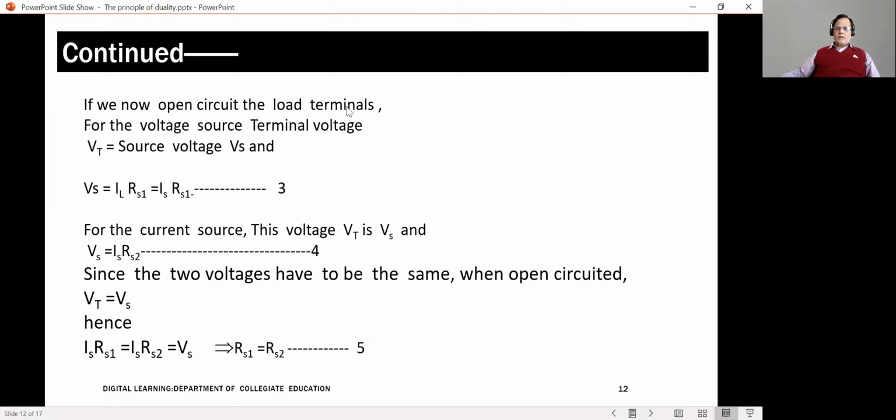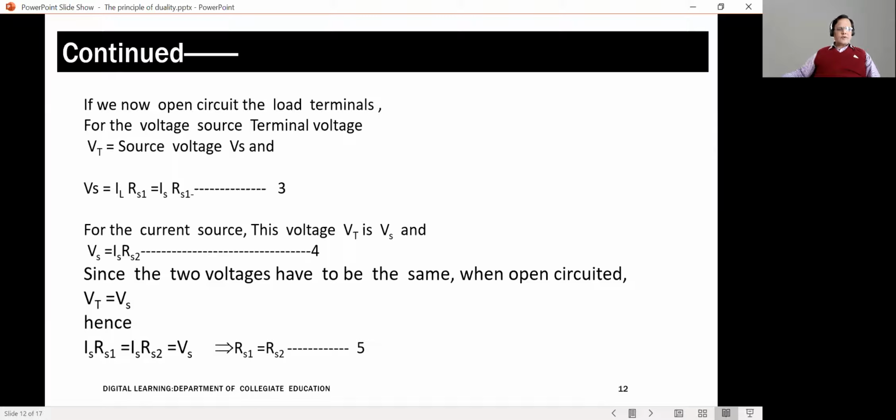If the voltage source is open circuited, and I call the open circuit voltage Vt, what will be Vt? If a supply is open circuited, you will get back its EMF across the open terminals.